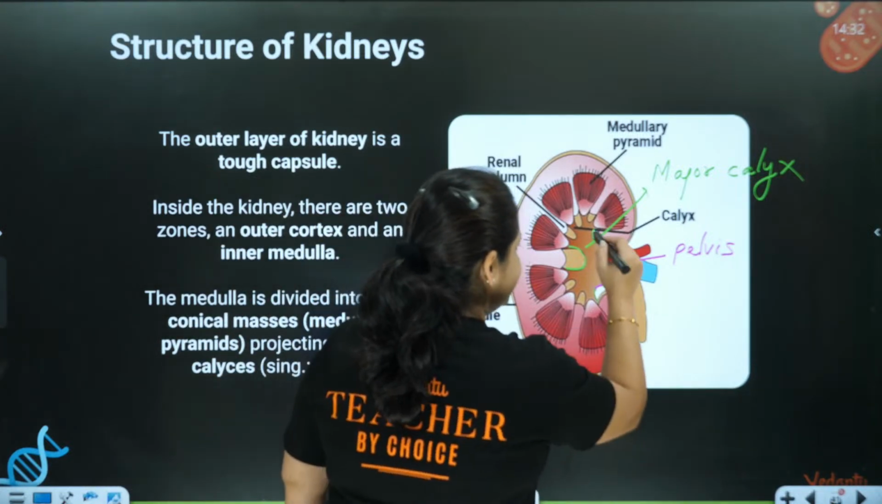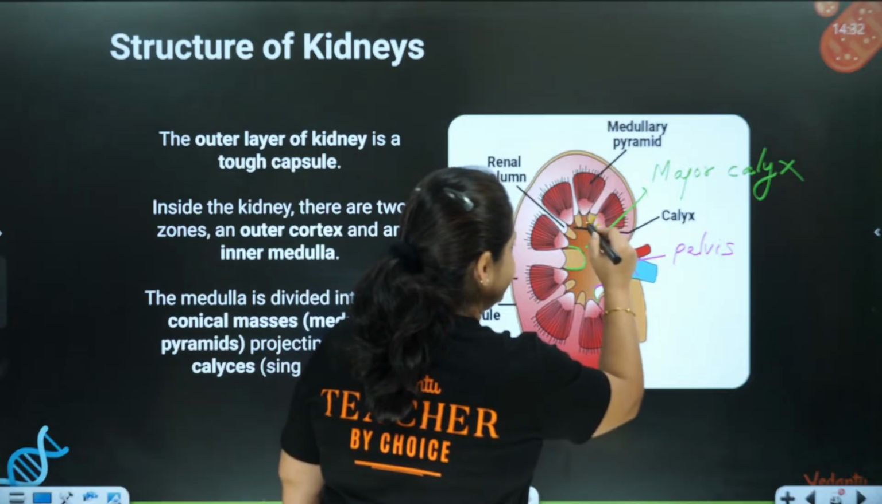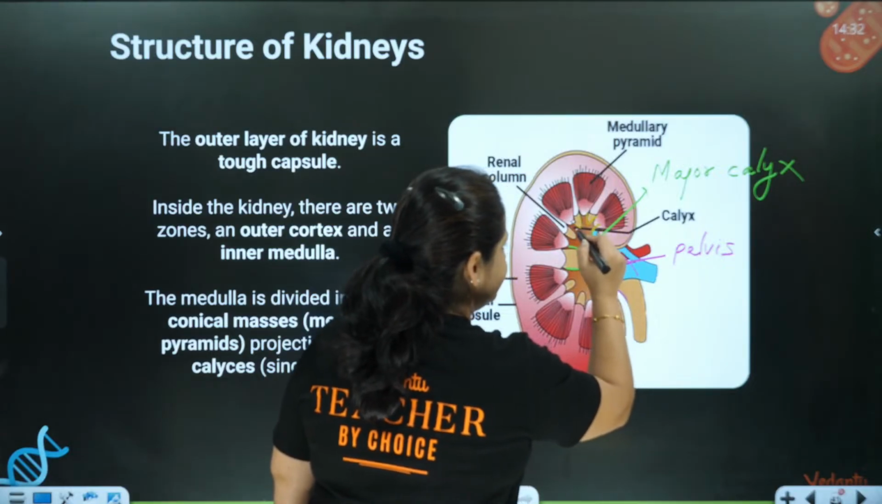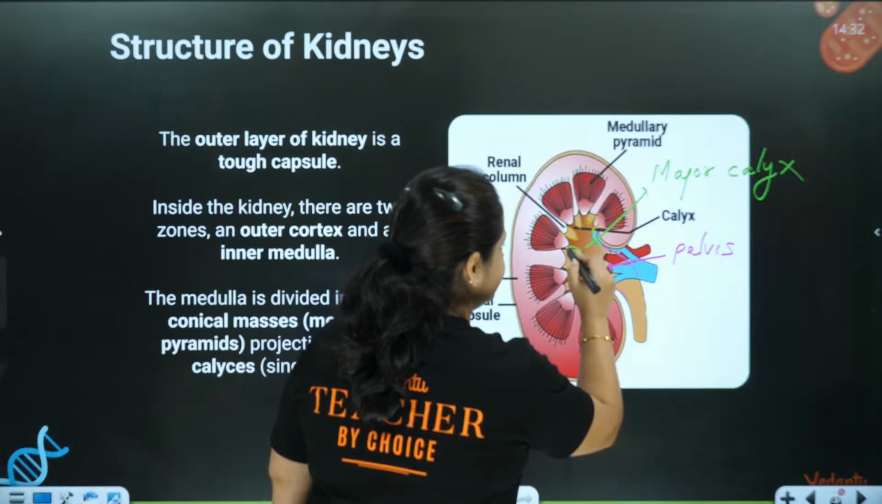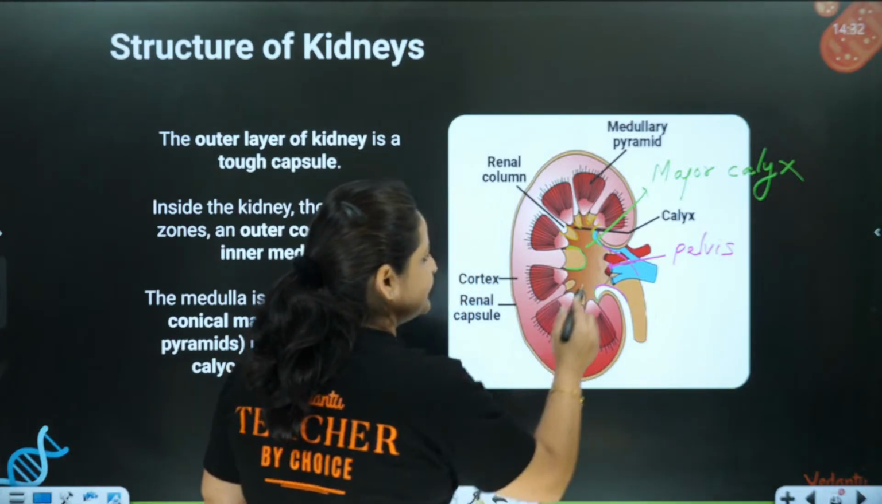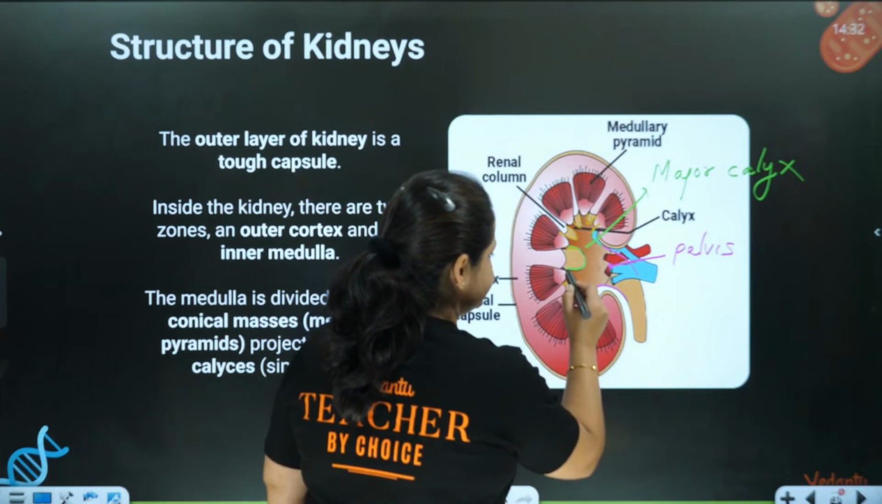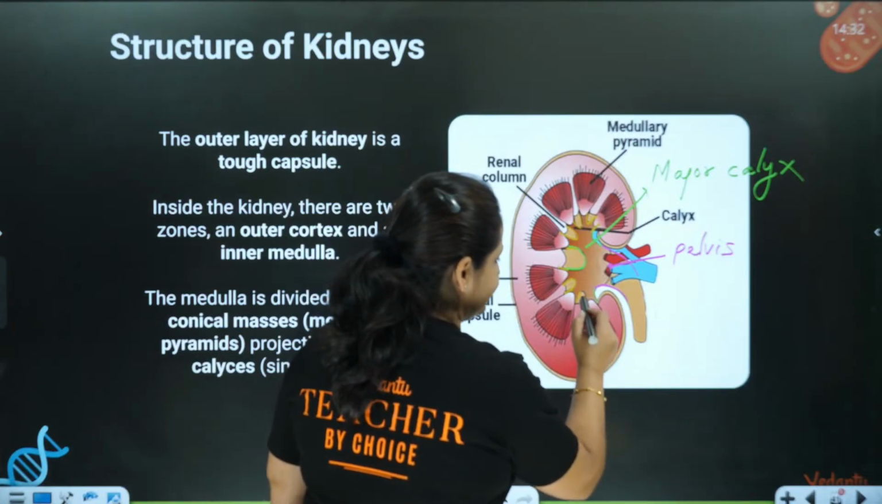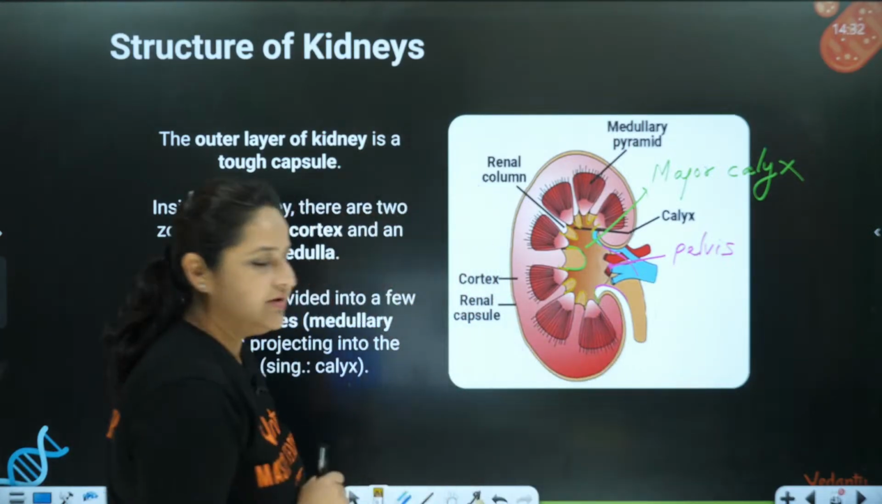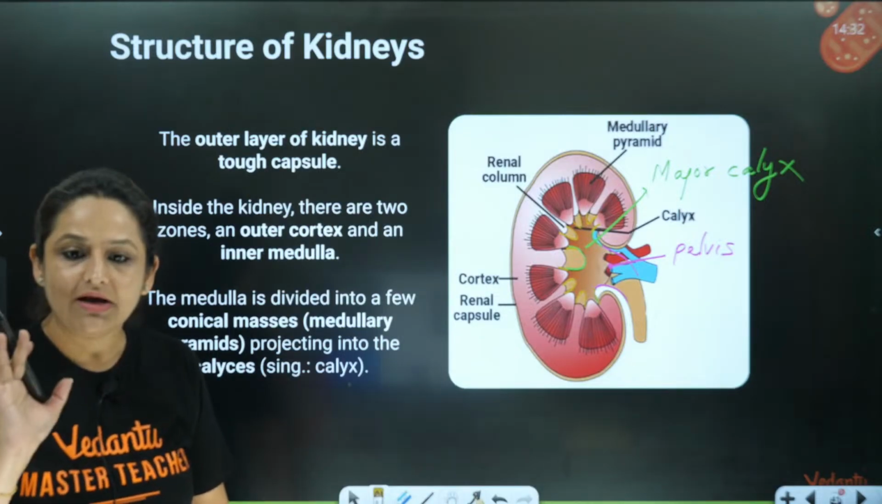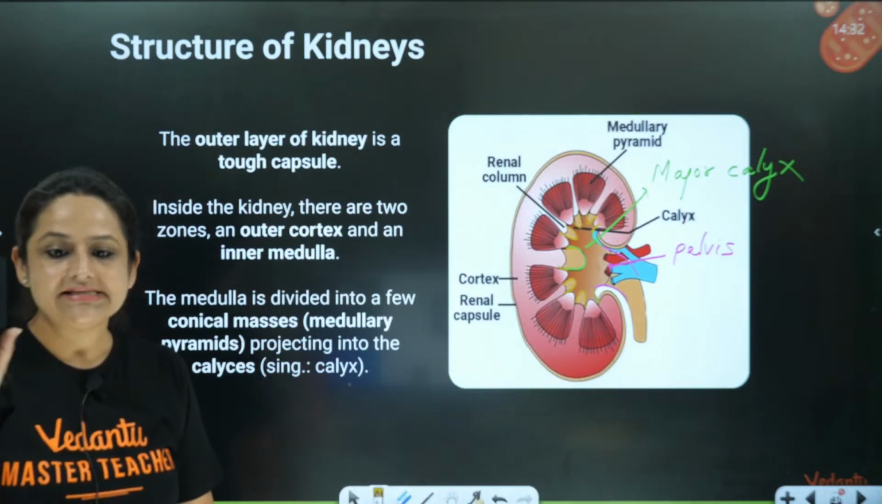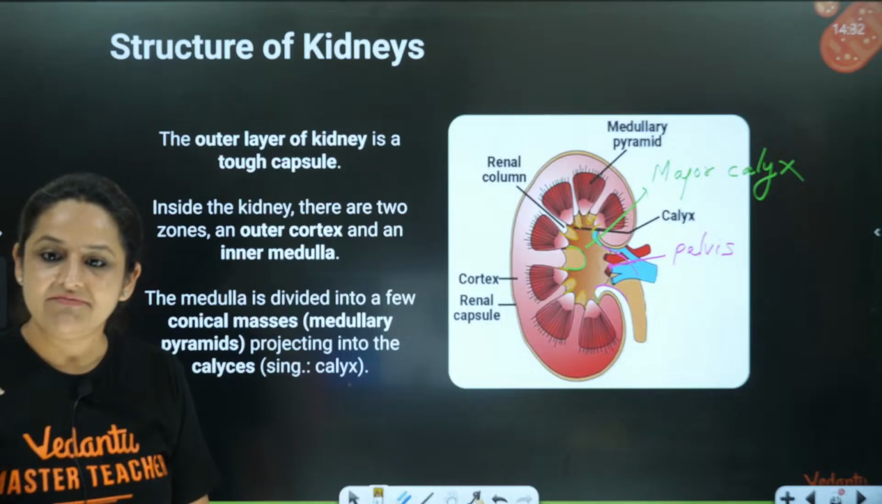The major calyxes are further divided into these thin tubes. These thin tubes are called the minor calyxes. See, this is minor calyx, minor calyx, minor calyx like this. Okay, I hope you are clear. Major calyxes and minor calyxes, this is clear to everyone.